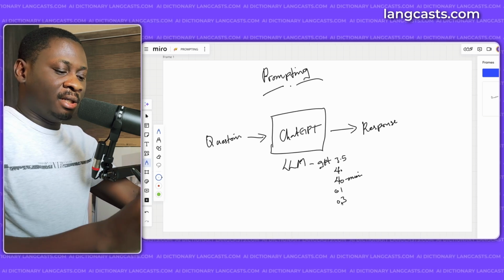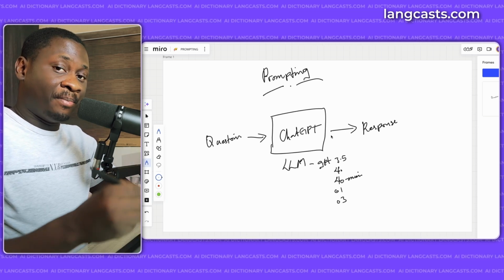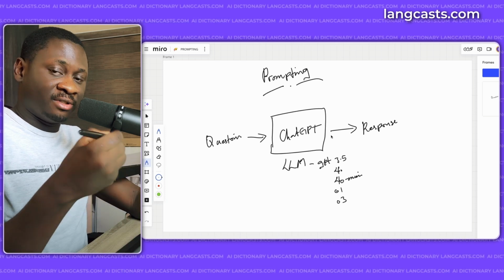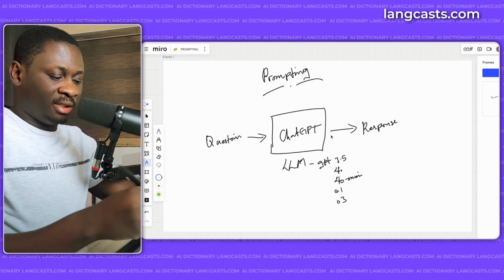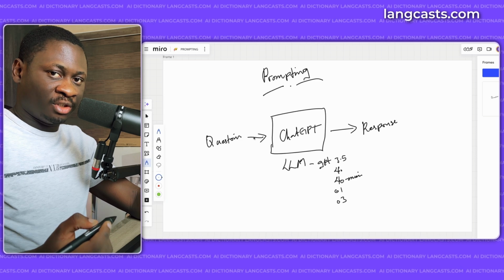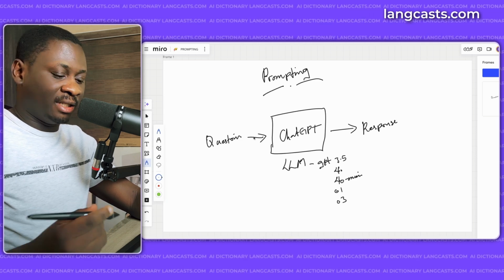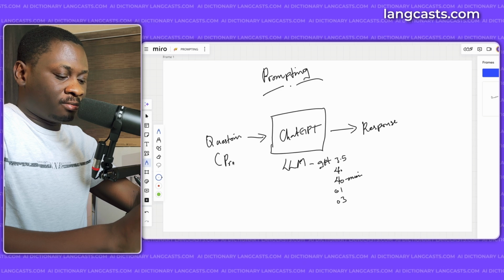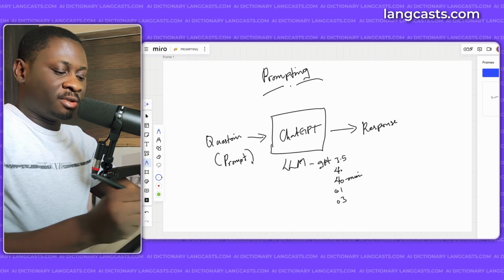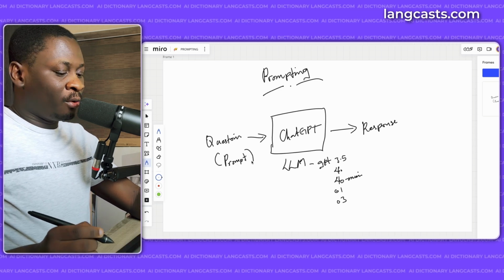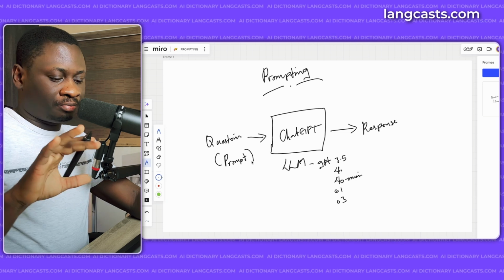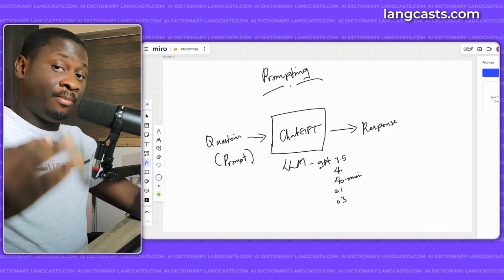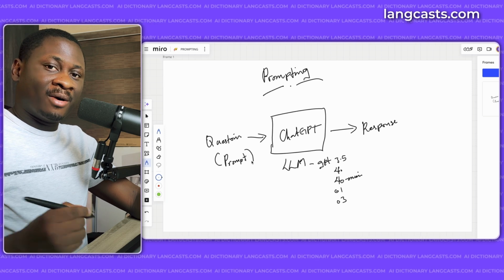Now, the LLM that is powering ChatGPT, the GPT 3.5s, the GPT 4s, and the rest, they don't see this as a question, or that's not the terminology that they use for this. It is called a prompt. So what we are typing into the chatbot, or even if we are using it through an API, is called a prompt. Our input is called a prompt.